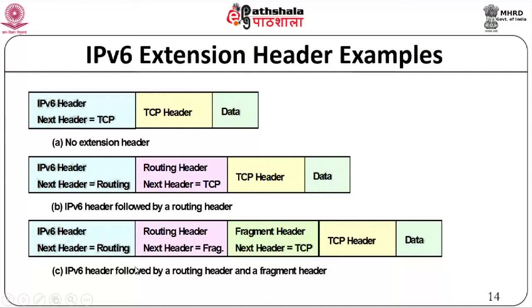Okay. Now if you had a routing header followed by a fragment header, what will it look like? You can see that the IPv6 next header will point to routing, so that will be followed by the routing header. The routing header will have its next header field specified as fragmentation header. So the fragmentation header will follow that, and in that the next header will point to TCP, indicating that it is a TCP packet that is carried in this. So this is basically the stacking of the extension headers. This is basically how it gets done.